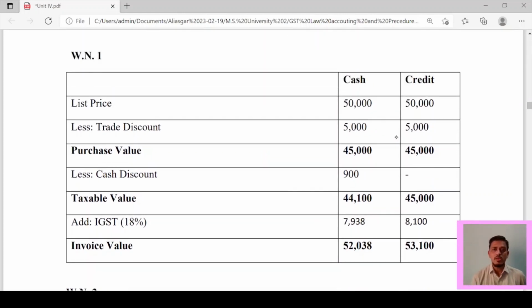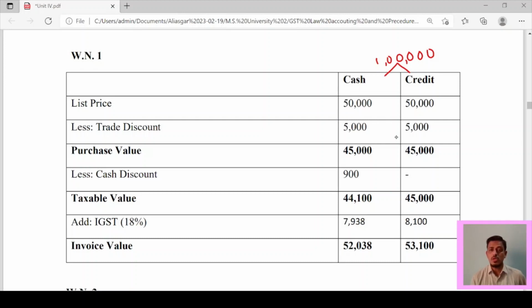Working note number 1. Here list price is 50,000. How does this working note come? Here 1 lakh is divided into two parts: one is cash and another is credit. So list price is 50,000 in both the cases. Now less trade discount. Trade discount is available in both, whether it is a cash transaction or a credit transaction. So in both the categories it is available. So now purchase value is 45,000. If you deduct 5,000, then 45,000 will come. Now less, what you have to do? You have to deduct cash discount.